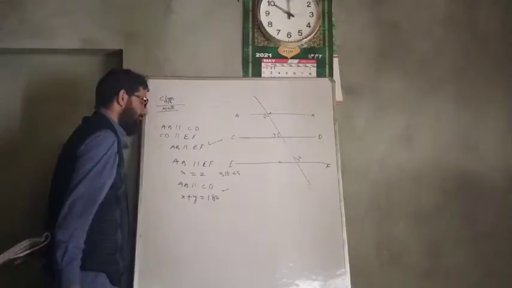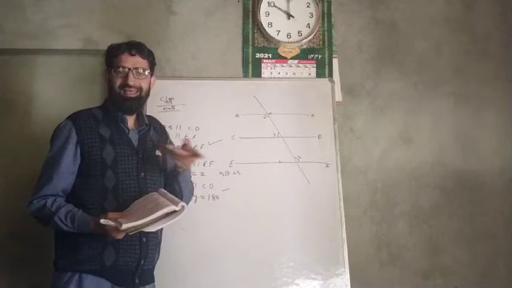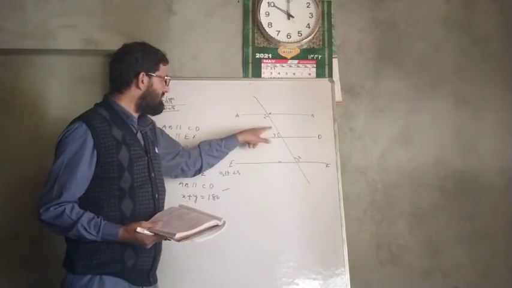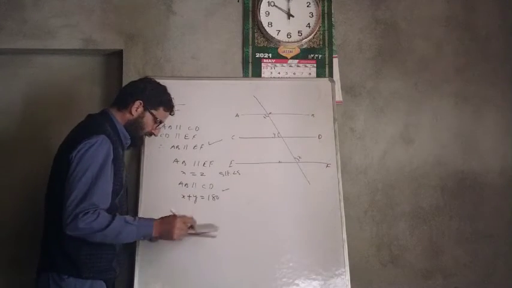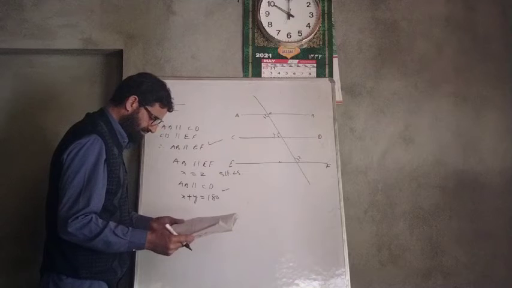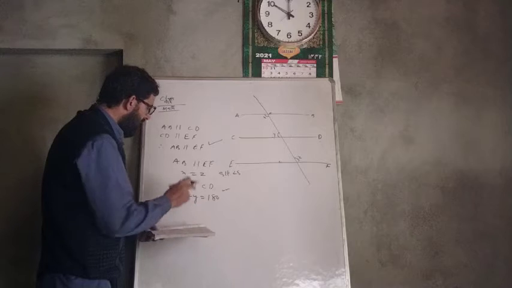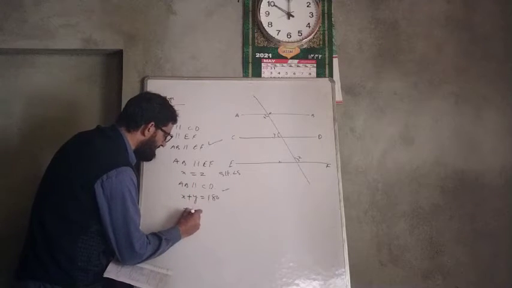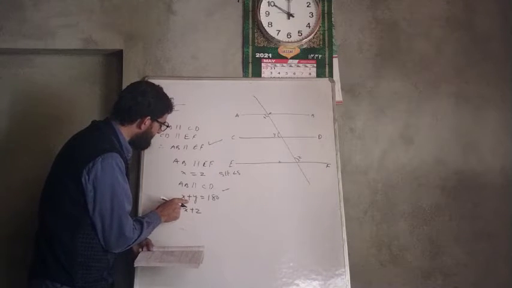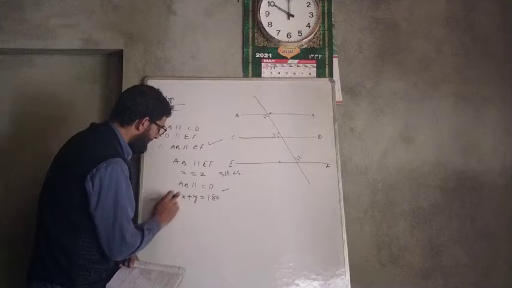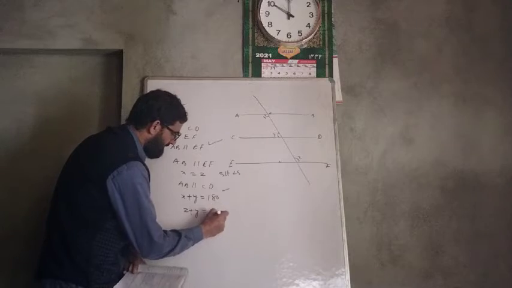You know it. When two parallel lines are intersected by a transversal, then alternate angles are equal, corresponding angles are equal, and angles on the same side of the transversal are supplementary. That is X plus Y is equal to 180. So here we can write X plus Y is equal to 180. X is equal to Z. So instead of X we write Z plus Y is equal to 180.